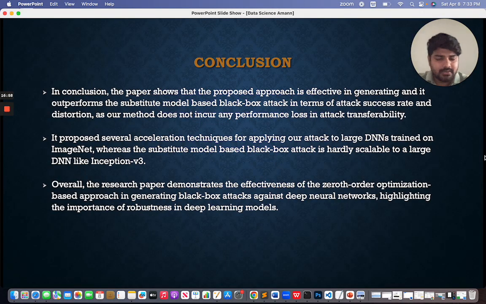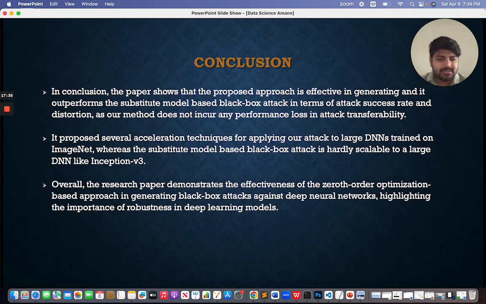Now in conclusion, the paper shows that the proposed approach is effective in generating attacks, and it outperforms the substitute model based black box attack in terms of attack success rate and distortion, as our method does not incur any performance loss in attack transferability. It proposed several acceleration techniques for applying our attack to larger DNNs trained on ImageNet, whereas the substitute model based black box attack is hardly scalable to a large DNN like Inception v3.